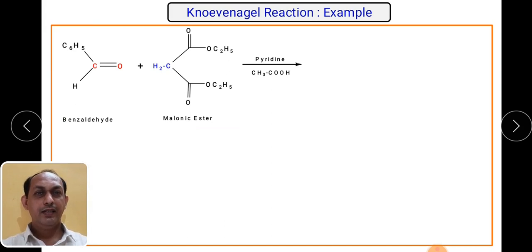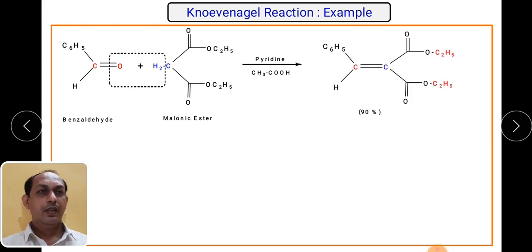Benzaldehyde and condensation of malonic ester. So what is malonic ester? On both sides you have the COOR group. Water is removed, H2 from malonic ester and oxygen from benzaldehyde, and you get the formation of the unsaturated product with very good yield, 90%. This is a part from benzaldehyde, and this is a part coming from the malonic ester.